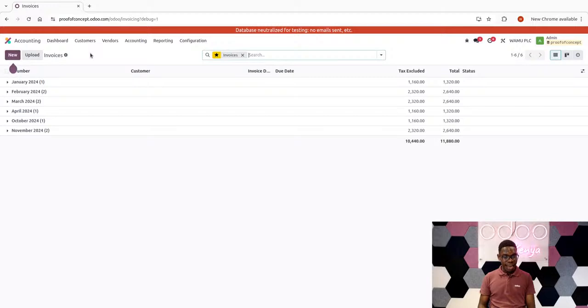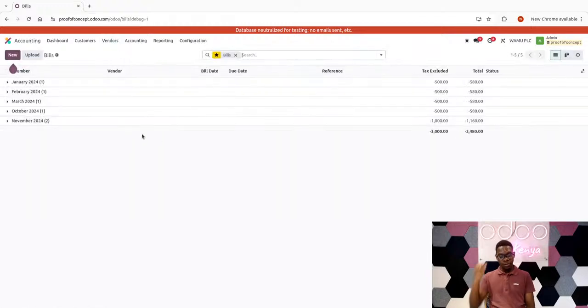As you can see, I just have a filter here to group them by month. This is what you would like at times, to ensure that you understand how many invoices you have created this month. So you could create a very simple filter to group the invoice records per month. Then equally, I also have vendor bills, following the same logic.